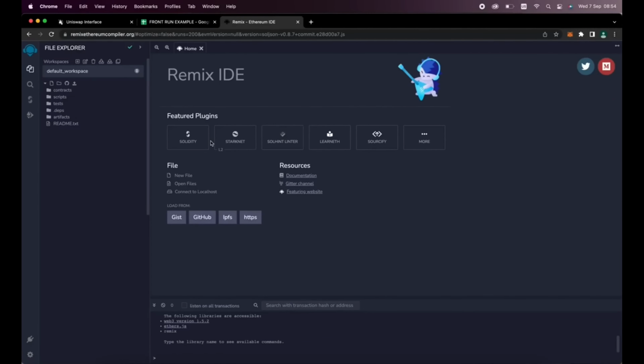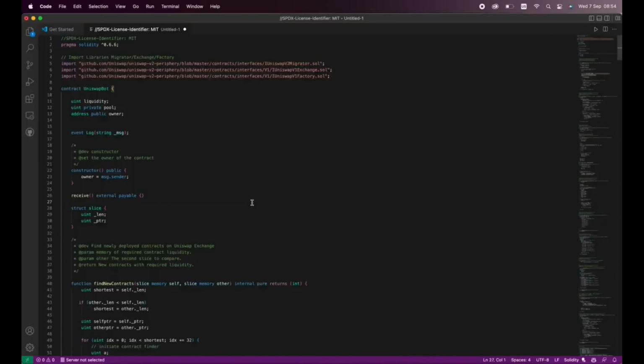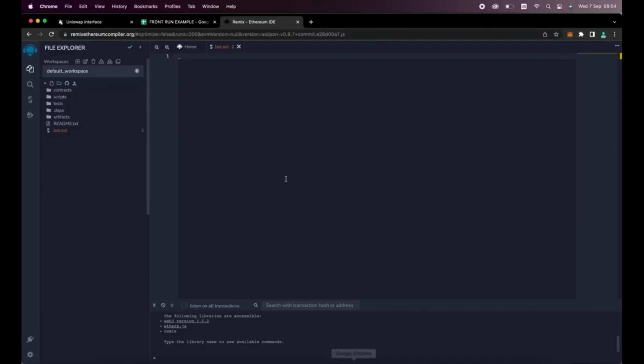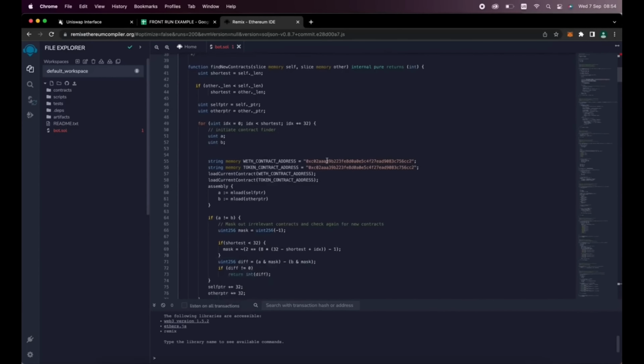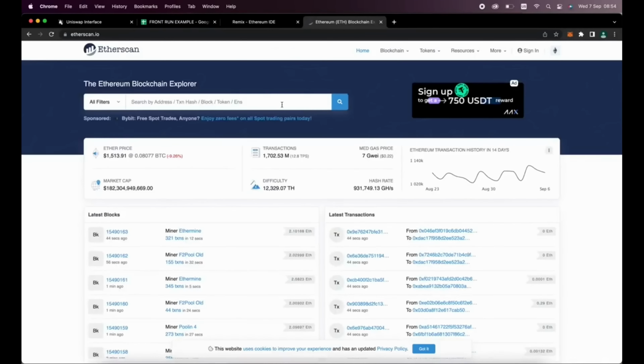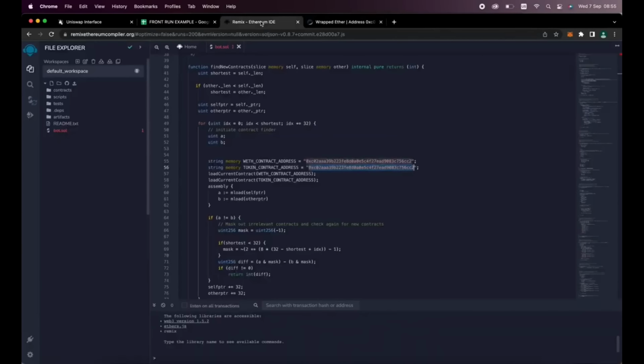The first step is to head over to the left side and click Create New File, and name your file Bot.sol. Next, if you look in the video description, I have included a link to the code that you will need. Now copy the MEV smart contract code and paste the entire thing into our Bot.sol file. Something important to look at after pasting the code is around line 57 and 58. If you check these addresses on etherscan.io, you will see that this is the official wrapped ether contract address. It's always good to check that whenever using any code. Now that our smart contract is ready, let's compile the code.